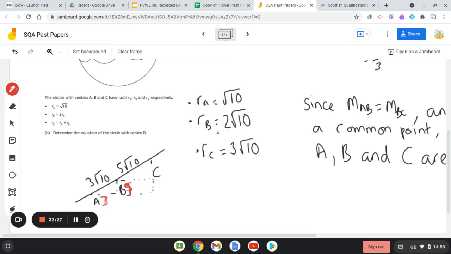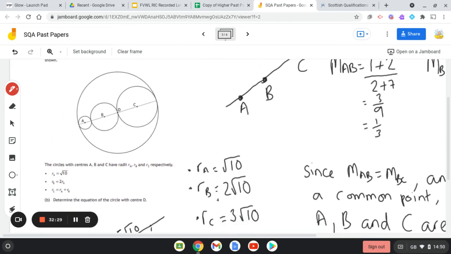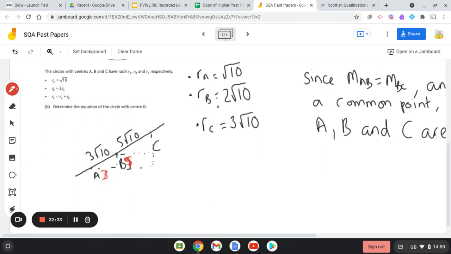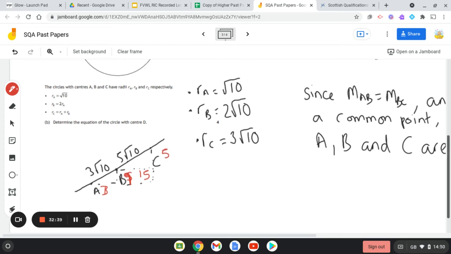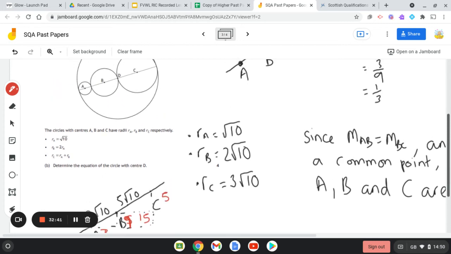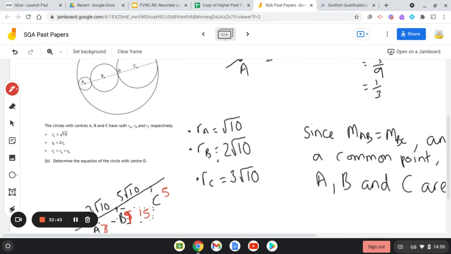And then the walkway of that next one, looking at the fraction, was 15 along and 5 up.